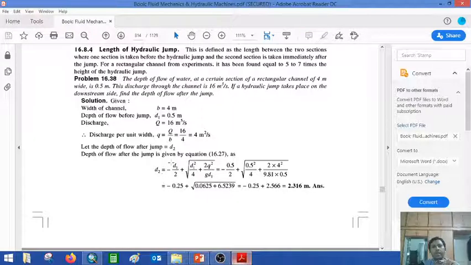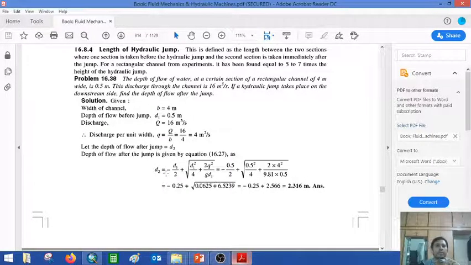Now we derived the equation earlier for d2: minus d1 by 2 plus under root of d1 square by 4 plus 2 q square by g d1. Now d1 we take as 0.5, so minus 0.5 by 2 plus under root of 0.5 square by 4 plus 2 into 4 square by 9.81 into 0.5. Then simplifying the equation, you get d2 is equal to minus 0.25 plus 2.566, so that we get the answer equal to 2.316, but it is in meter.